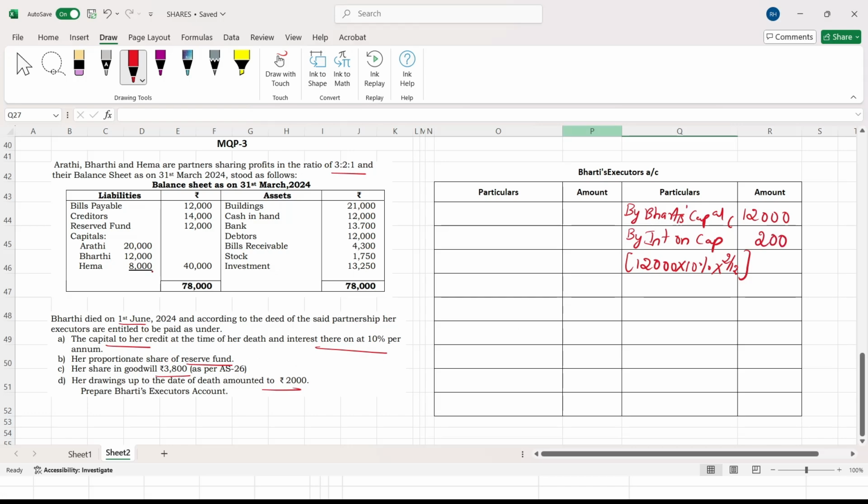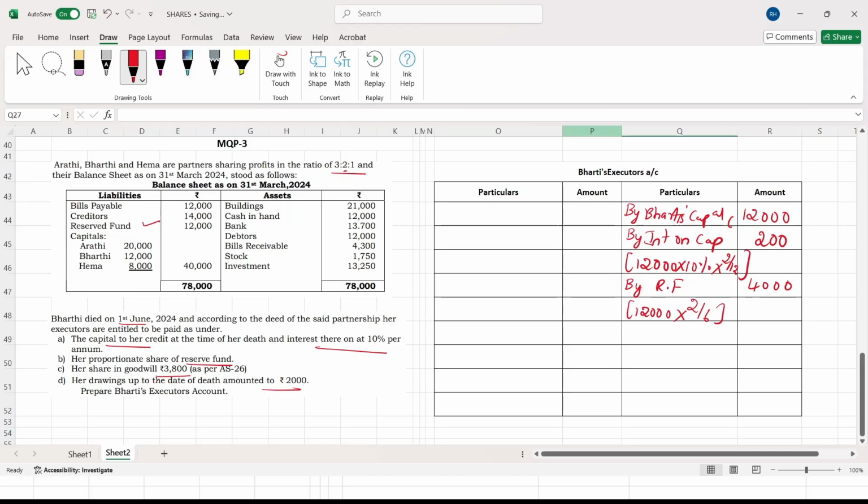Now, the proportionate share of reserve fund. Yes, reserve fund is given here. We have to share it by reserve fund. What is the reserve fund? 12,000 into what is the share? You have to give the share, that is 3:2:1. Bharti died. Bharti is 2, so you can see 2 by 6. 12,000 into 2 by 6, which comes to 4,000. Reserve fund completed.